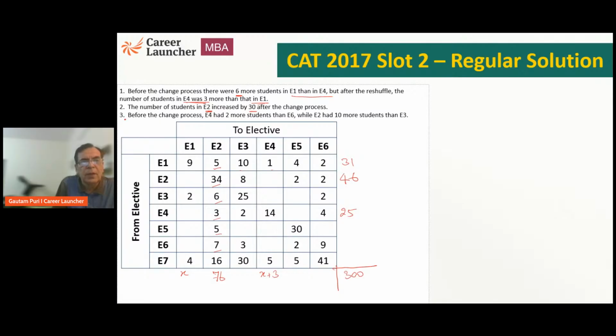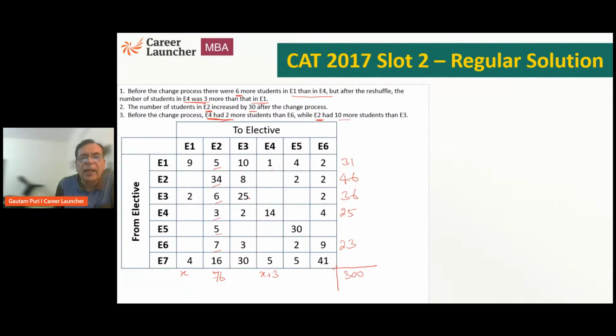Statement C. Before the change process, E4 had 2 more students than E6. That means E6 should be 23, because E4 was originally 25 and E4 has to be 2 more than E6. So E6 has to be 23. While E2 had 10 more than E3. E2 is 46, this is 10 more than E3. So E3 should be 36. Okay, so this is the situation we have.